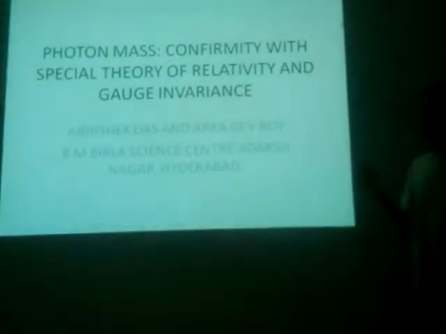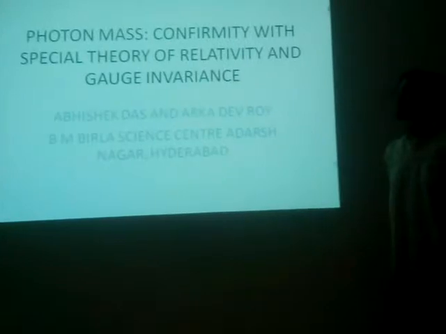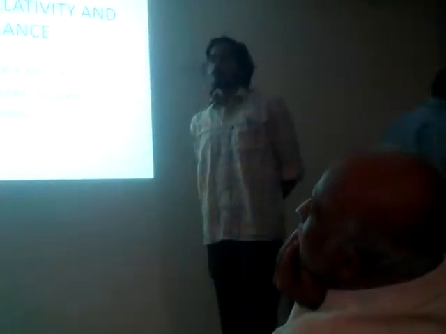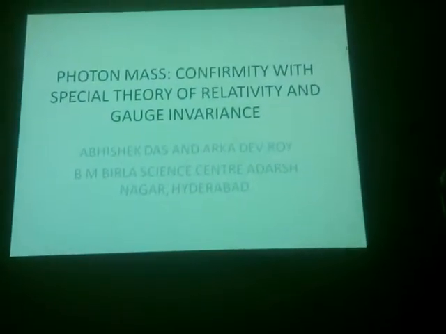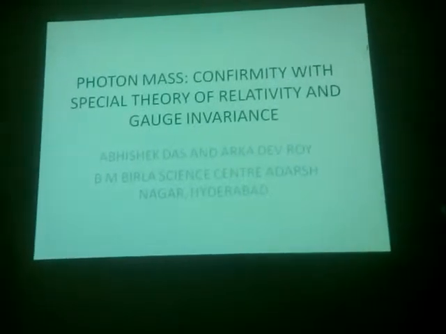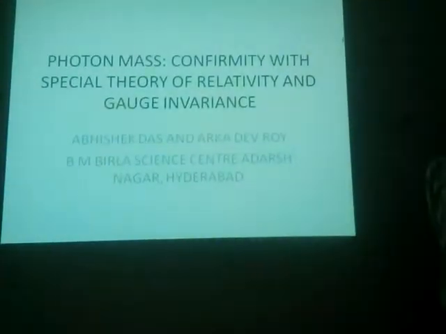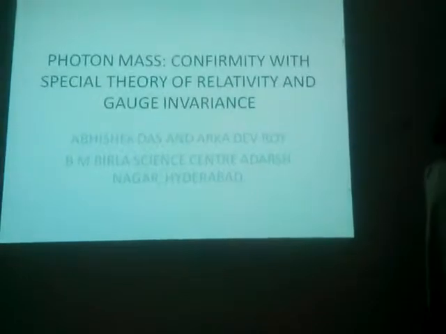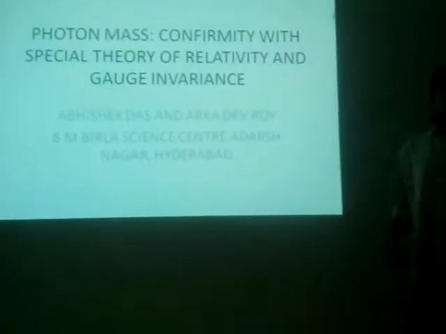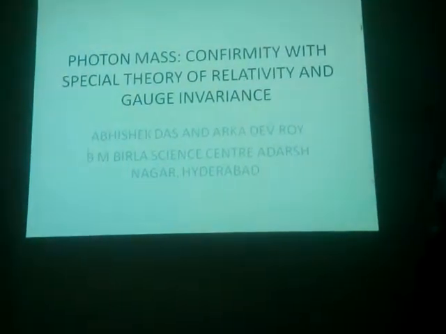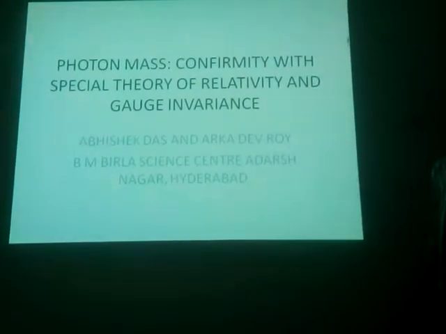The talk is entitled "Photon Mass, Conformity with the Special Relativity and Gauge Invariance." The title was given so because according to special relativity, the photon cannot have a mass. Einstein's theory of relativity predicts that the photon must have zero mass, because the equations don't work out if there is a mass. So we'll try to show why the photon mass is actually zero. It appears to be zero, and we try to formulate a theory.